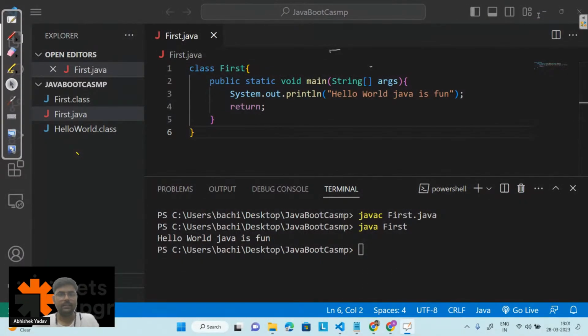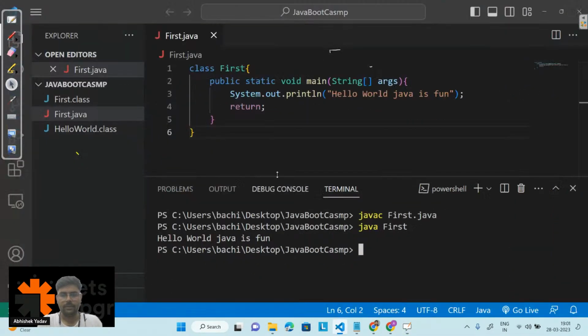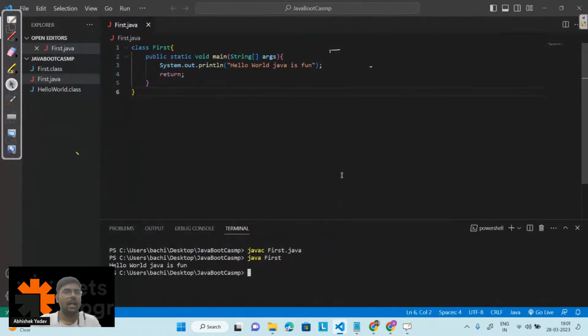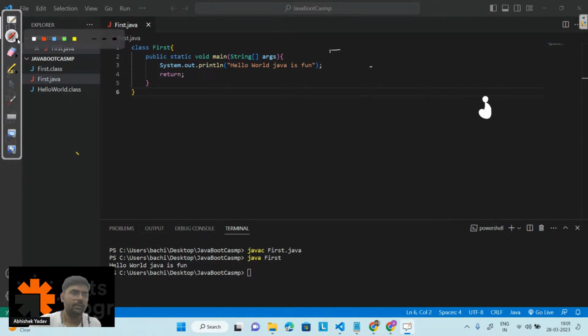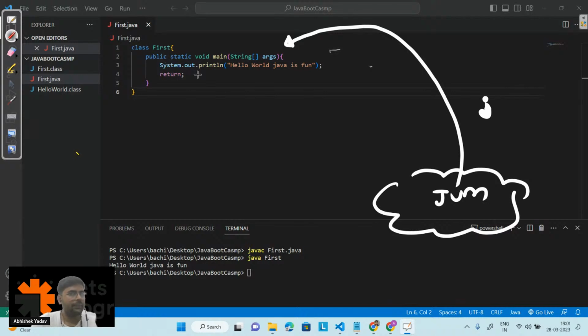So similarly, we have class First, right? Let's try to understand here. I have this class First. Inside the class First, I have public static void main, and let's assume JVM is sitting here. JVM will call this method, right? And how will JVM call this method? Because this public static void main is written inside the First class.